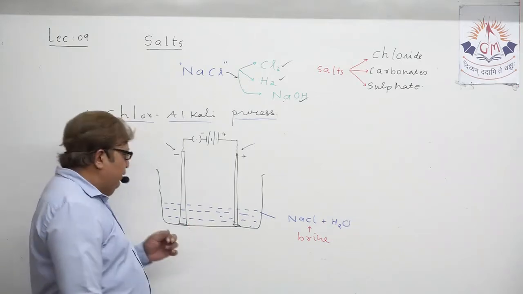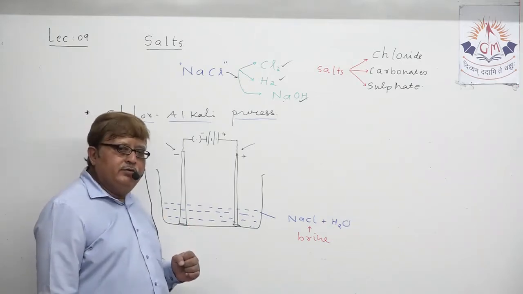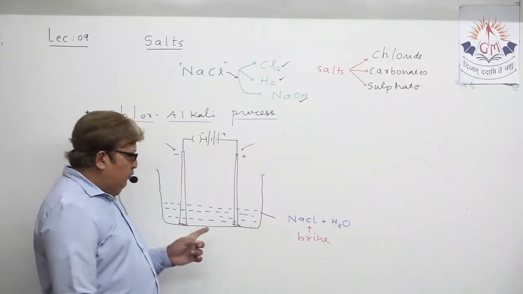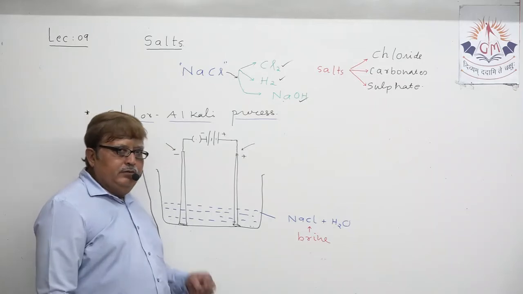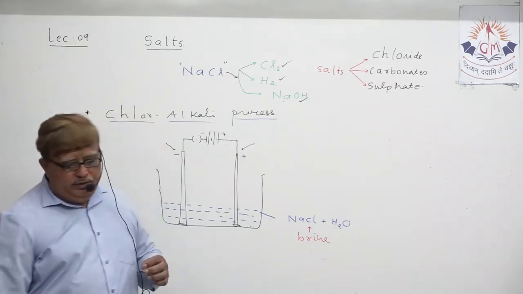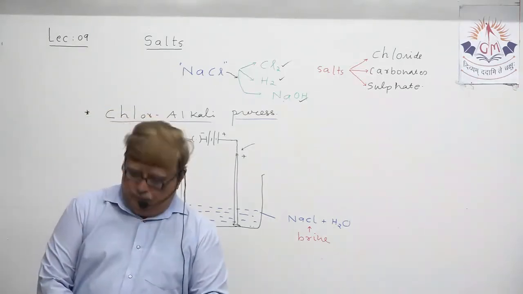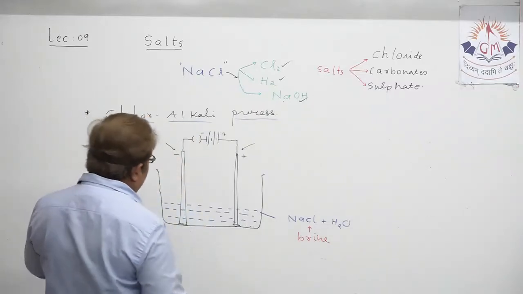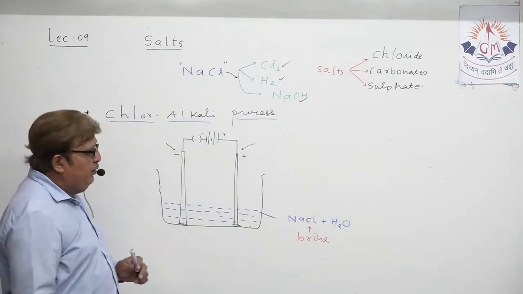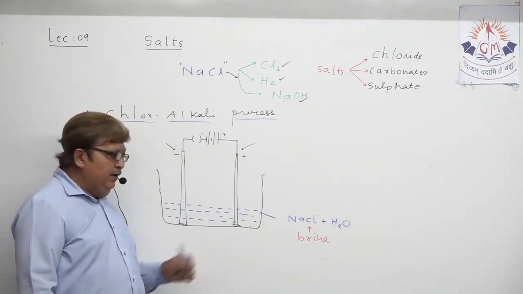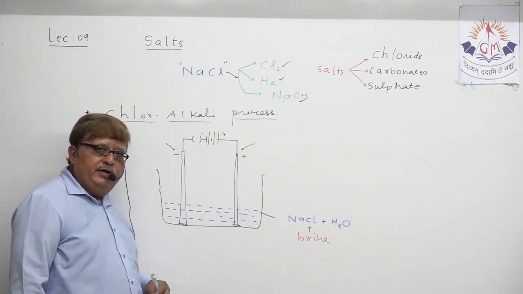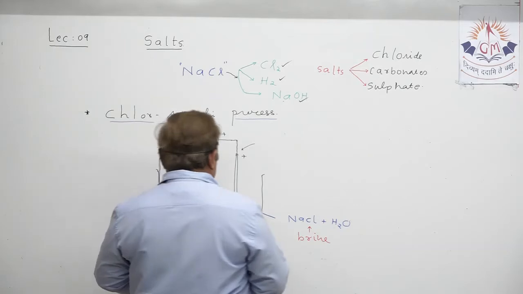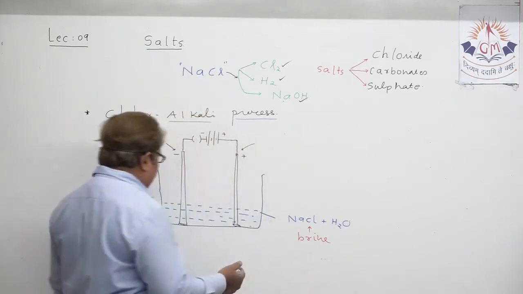Now my dear student, what actually happens when electric current is passed through this solution? Three products are obtained. How do we obtain these three products? Let us first write the chemical equation. When electric current is passed through the brine, that is sodium chloride solution, what type of chemical reaction takes place?